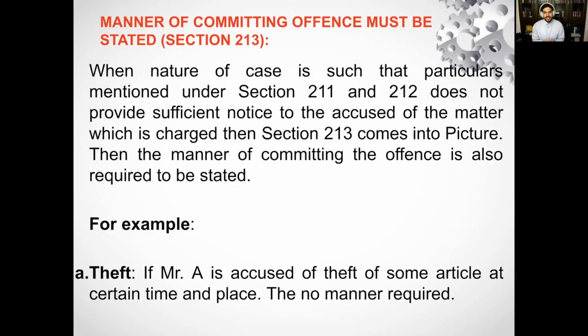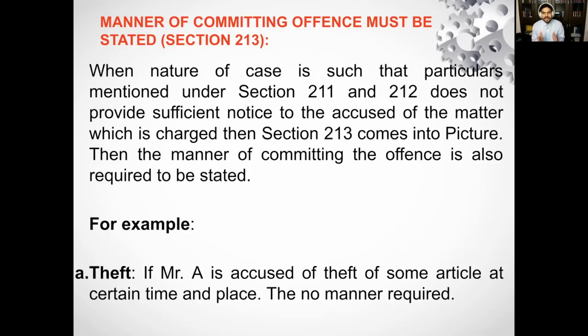The question is whether the accused is able to know the real offense for which he's being tried. No, because there are many columns in the income affidavit. He does not know what to defend, in what part of the affidavit he provided the wrong information, the false information. So in that case, the judge has to provide him the details of that particular income affidavit where he submitted the false information. Judge has to tell him that, see, this is the point. The salary part, you have suppressed this particular fact. So in the charge, this has to be mentioned. The manner has to be mentioned.